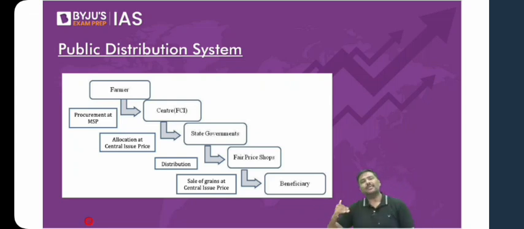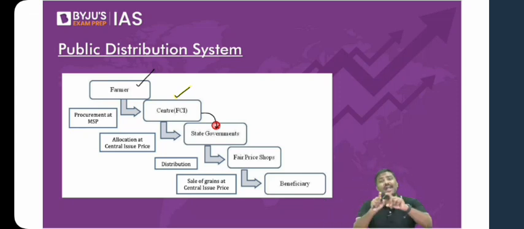Now, what are the steps under the public distribution system? Here is the Food Corporation of India, FCI. FCI will purchase the food grain from the farmer. Now, the center will allocate the food grains to the state government, because the state government has the duty of identifying the beneficiaries. So, the state government will be setting up fair price shops, and these fair price shops will be distributing these food grains to various beneficiaries. This is basically how the public distribution system will work.